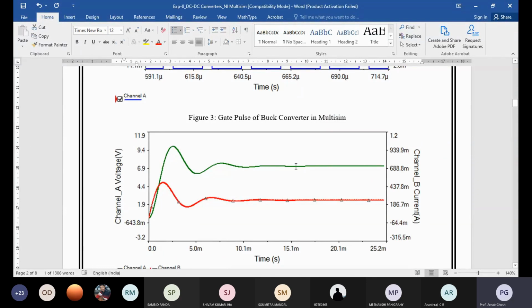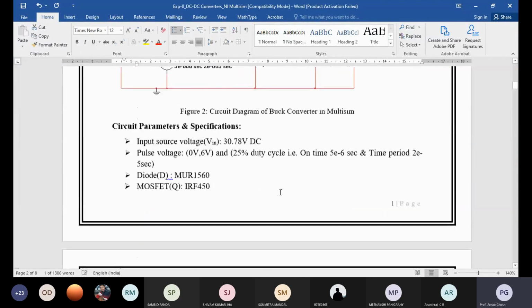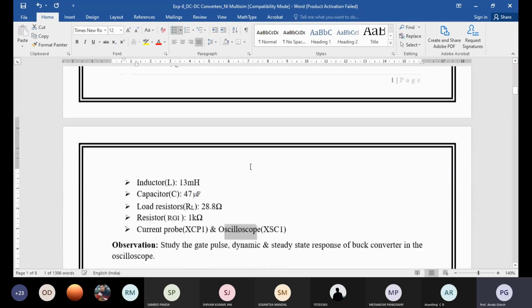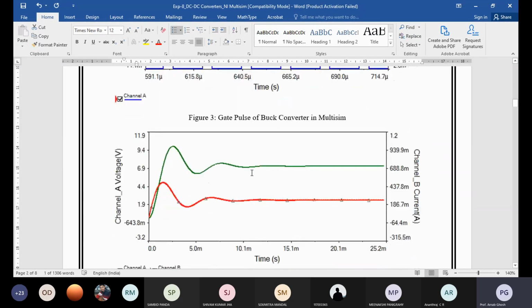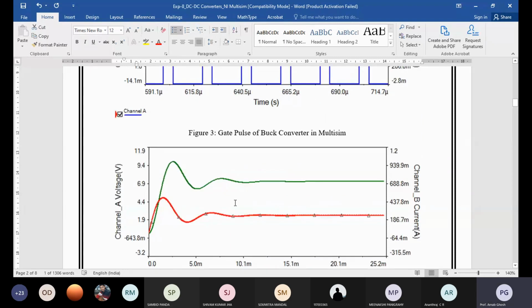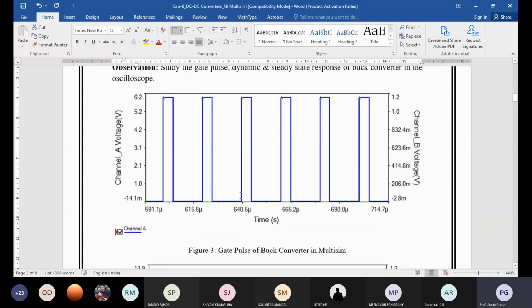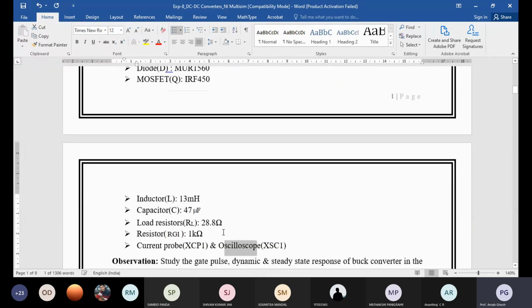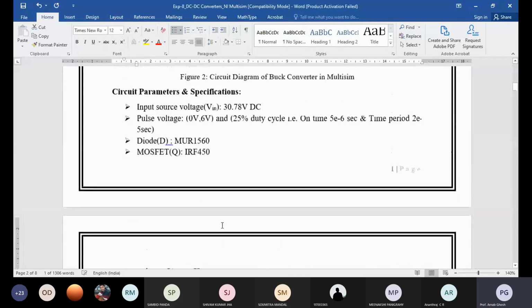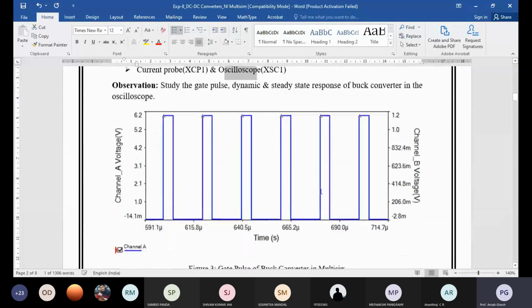If you increase the pulse width, you can check how much the voltage level is changing, then plot that graph. With increasing pulse width, how much has the output voltage changed? Is it increasing or decreasing, in case of current and in case of voltage? You can do a tabulation, then calculate the average voltage from the formula using the duty ratio, and you can also measure it like your previous experiments.